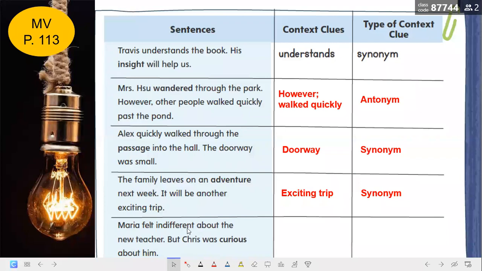Here, Maria felt indifferent about the new teacher, but Chris was curious. What word explains curious? It's indifferent. Is it a synonym or an antonym? It is an antonym. Okay. So thank you guys.